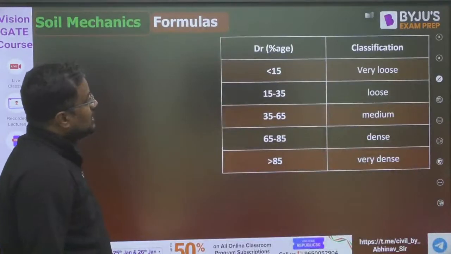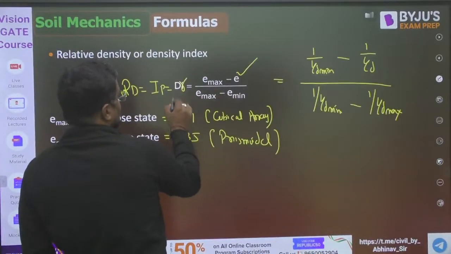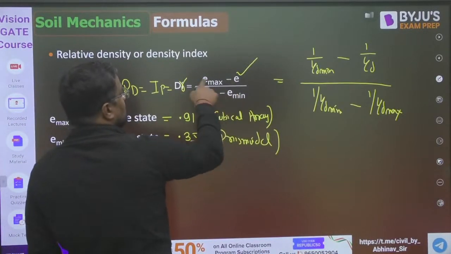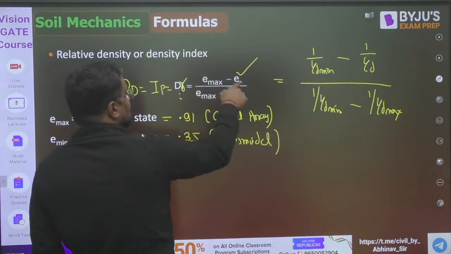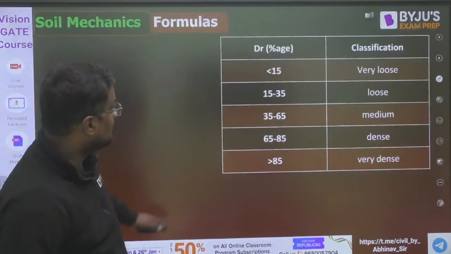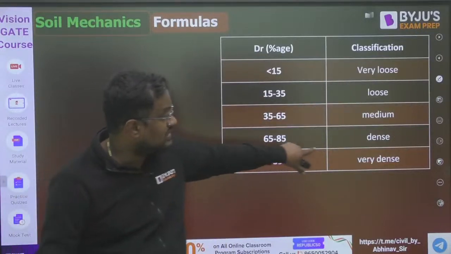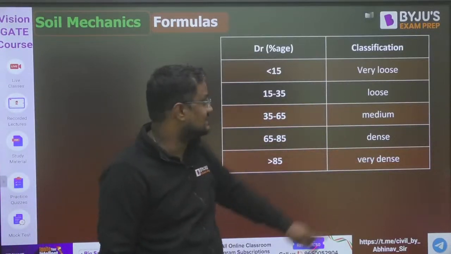Now guys, see, DR is less. If DR is less, that means E is more, since all these other values are constant. Less DR means voids are more, so it is very loose. DR more means voids are less, so it will be very dense.